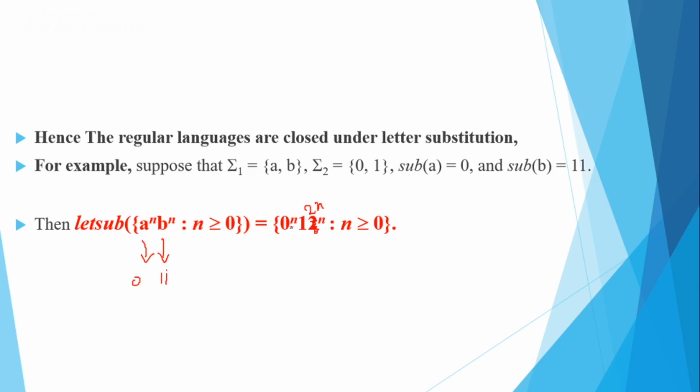So it is 0 to the power n, 1 to the power 2n, such that n is greater than or equal to 0. The answer for a to the power n, b to the power n will be 0 to the power n, 1 to the power 2n, such that n is greater than or equal to 0. Why 1 to the power 2n? Because there are two 1s. So this is about the closure properties of regular languages.